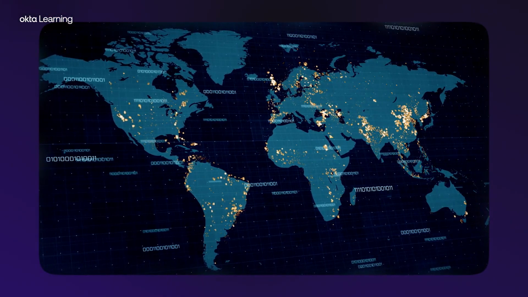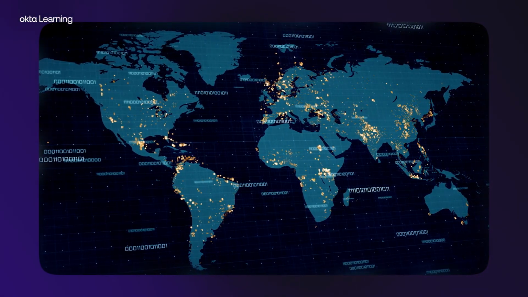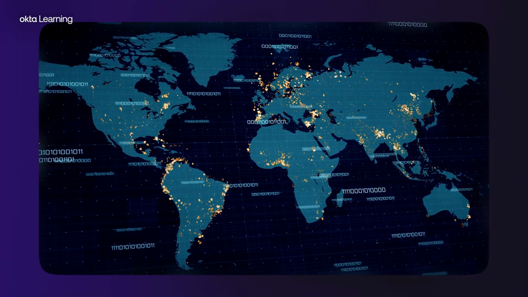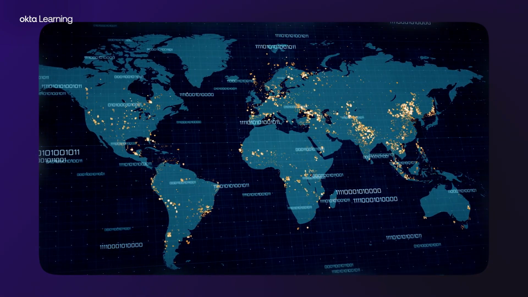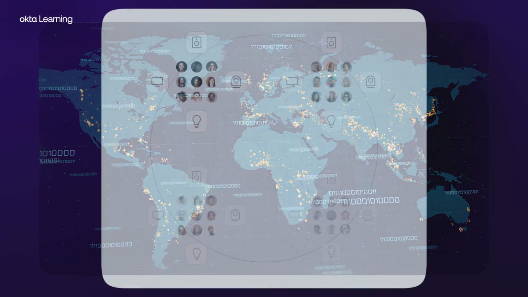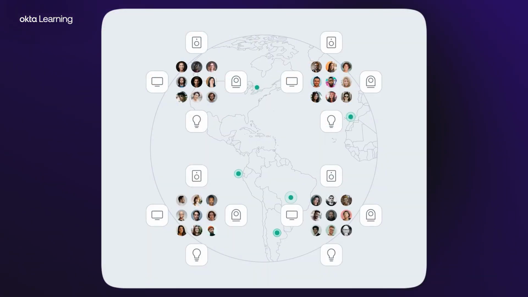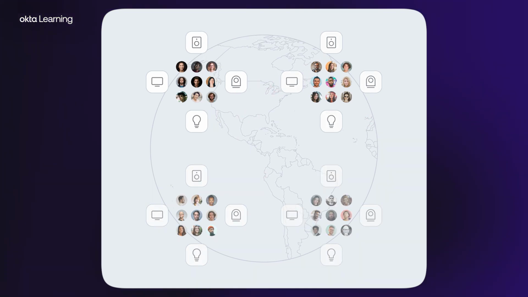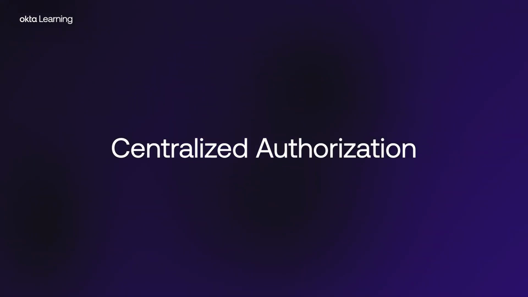Auth0 FGA is flexible enough to model any application domain at a large scale. Through APIs, it enables user collaboration and granular access control in your applications. It can also scale to billions of globally distributed users and resources. Another essential feature is centralized authorization.